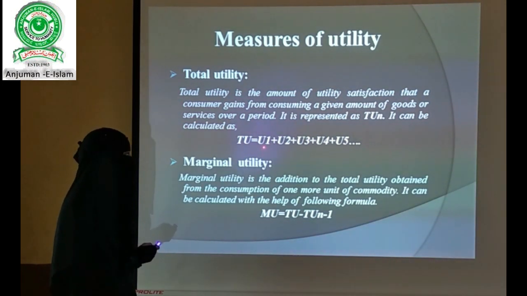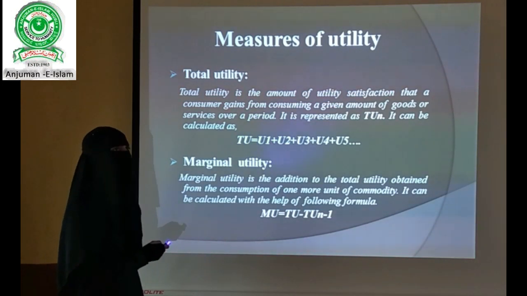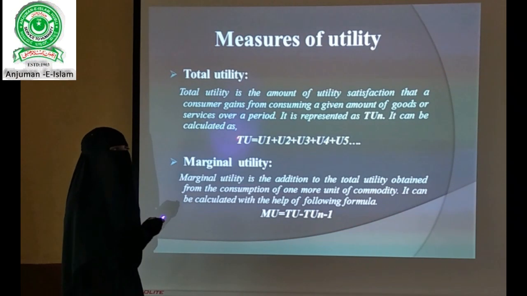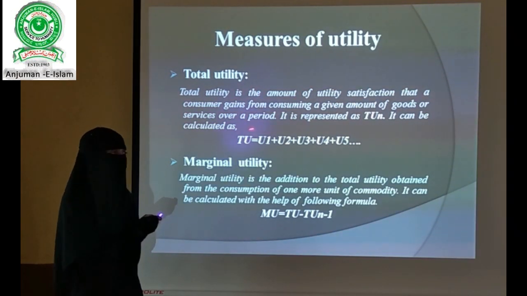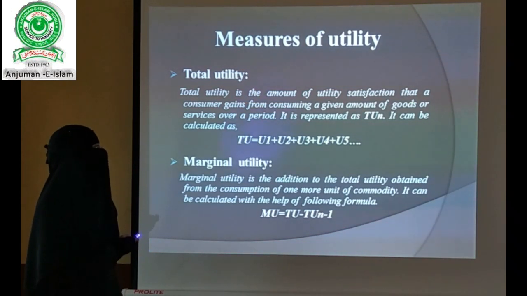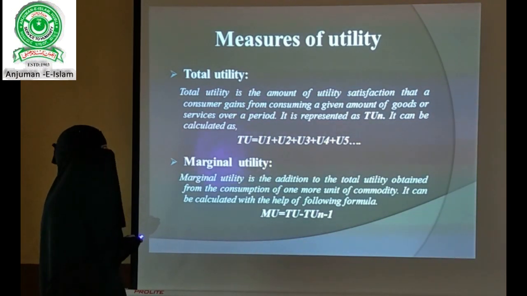U1 is the first mango, U2 the second mango, U3 the third mango, and so on. By adding all of these, the amount I get as a total is represented as total utility. Hope you have understood the concept of total utility.